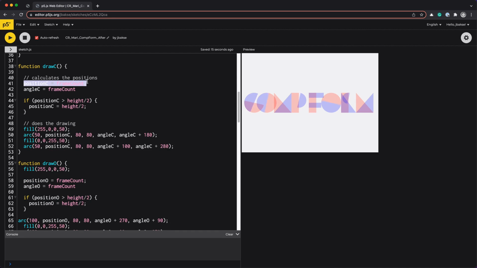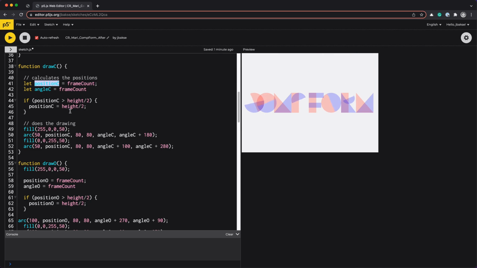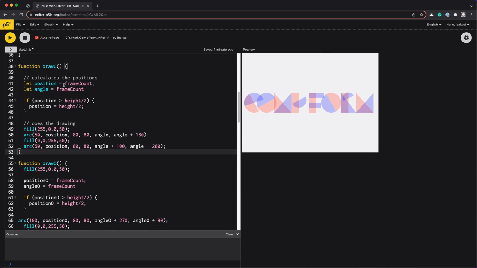Position C is given a value right here for the first time, but it's not declared with let, var, or const, so it's becoming a global variable. Let's explicitly declare this variable. Now this variable is no longer global. Its scope is limited to the function drawC. Because these are now local variables, they can have the same name as another local variable in another function, and there won't be any conflict.